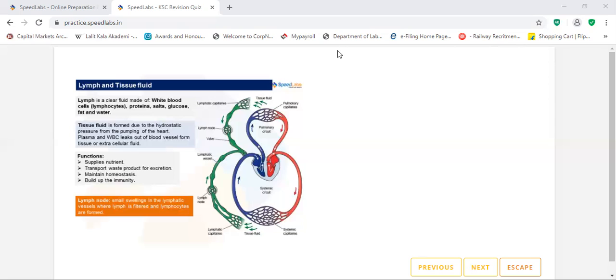Okay, you can see here they have shown the diagram in which they are showing how the blood is entering into the right atrium, right part of the heart, and it is sent to the lung for purification, and again it is coming to the left atrium. Okay, from the left atrium that oxygenated blood is sent to the different parts of the body through the aorta. Is it clear? Here you can see the lymph nodes, where there are small swellings in the lymphatic vessels.